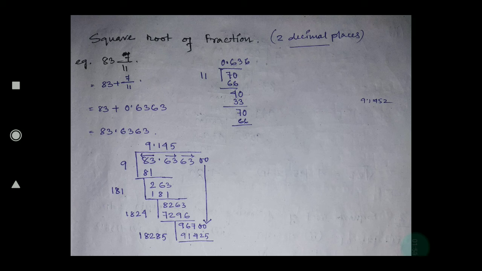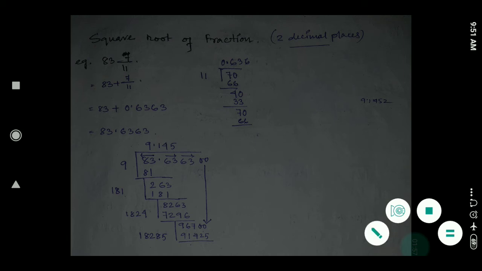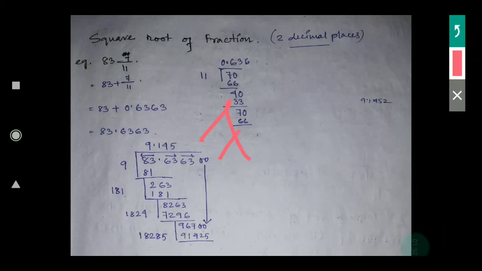If in place of 7 it were given 9, which is 3 square, then you would simply say it is 3. But 7 is not a perfect square, so at that time how will you find the square root of 7? We will discuss this in this exercise.